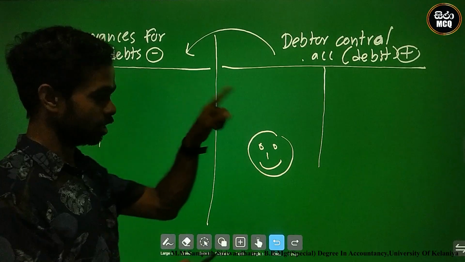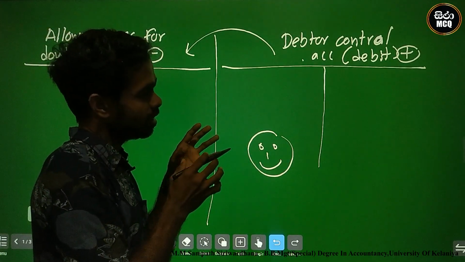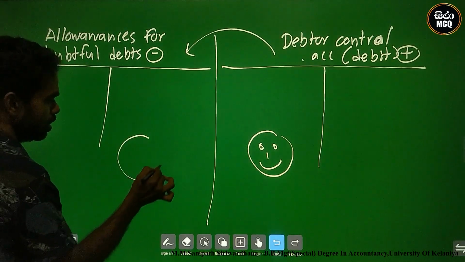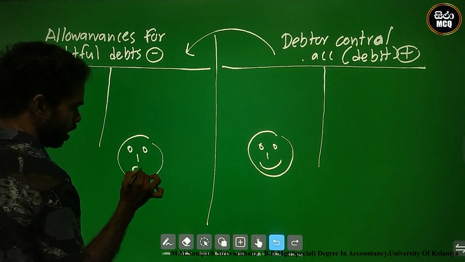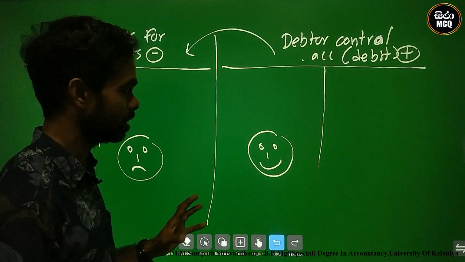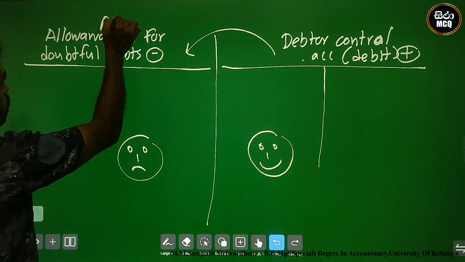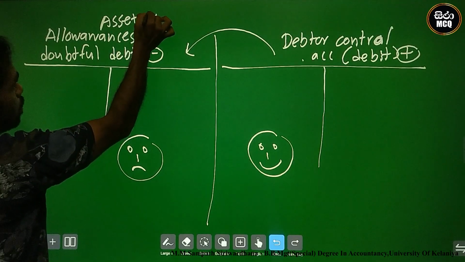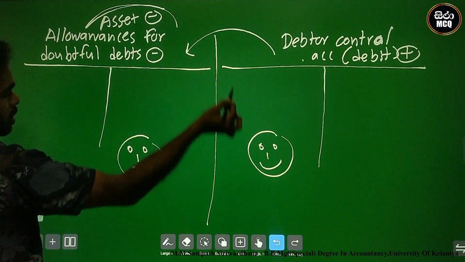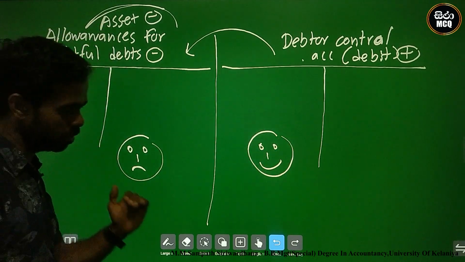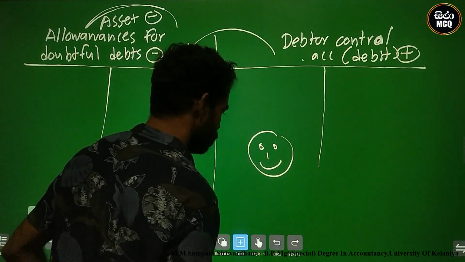This unhappy account is this. There is an unhappy person. This is an asset account, no? It is an asset account, but an asset minus account. Why? Asset. This is the happy account. This is the unhappy account.